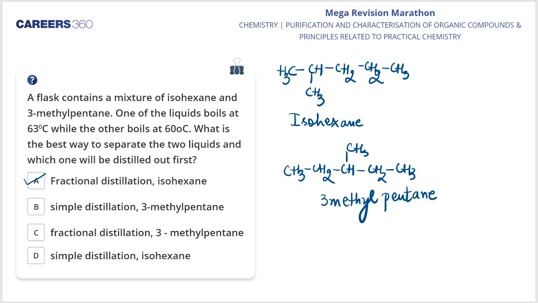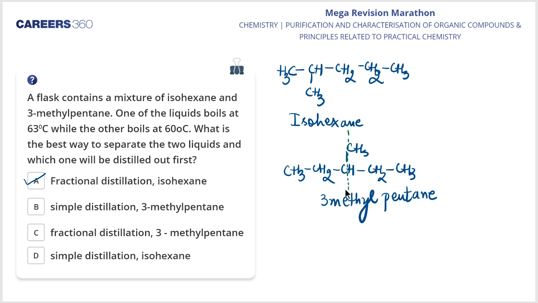Now over here we can see one thing. To separate two compounds having marginal difference in their boiling point, the fractional distillation method is used. In this method, the compound having low boiling point gets distilled out first. Clear, my dear students? So over here, this particular compound is a symmetrical compound.